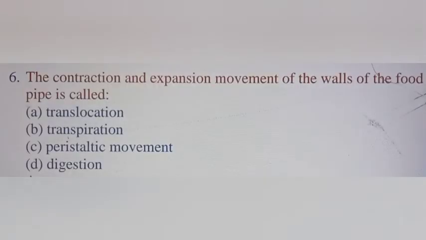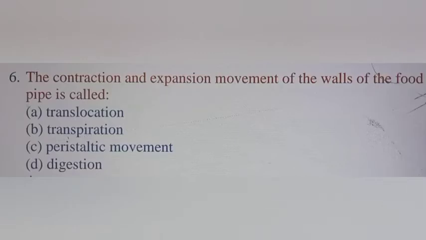Sixth question: the contraction and expansion movement of the walls of the food pipe is called: option A, translocation; option B, transpiration; option C, peristaltic movement; option D, digestion. Translocation is the movement of food in phloem tissue, whereas transpiration is the loss of water vapor from the aerial surface of the plant, mostly through the stomata.